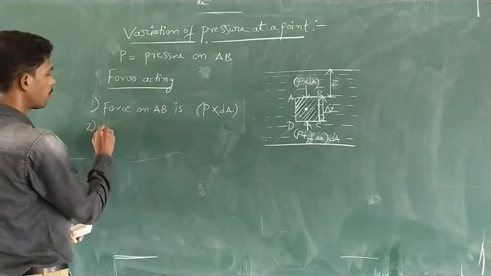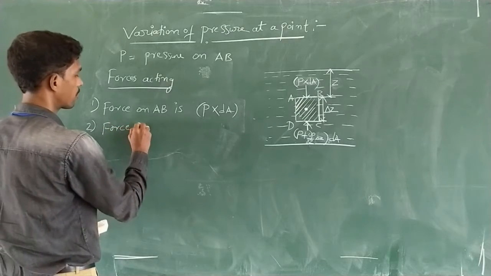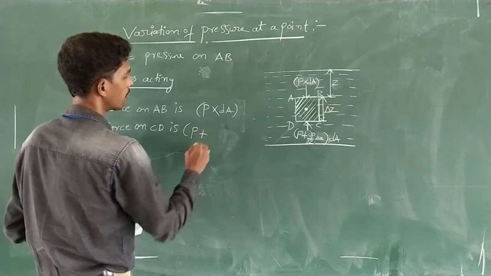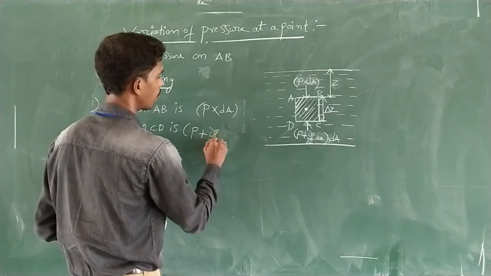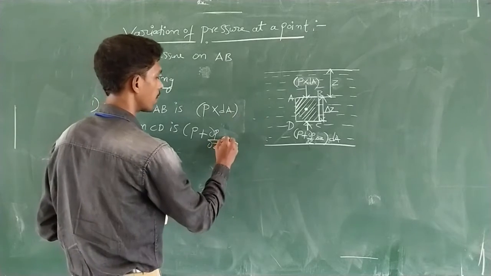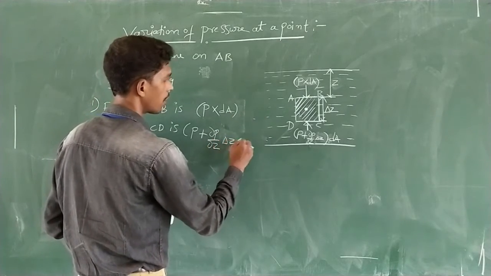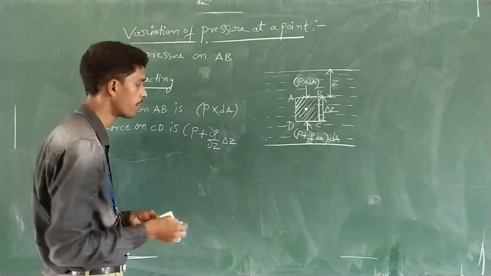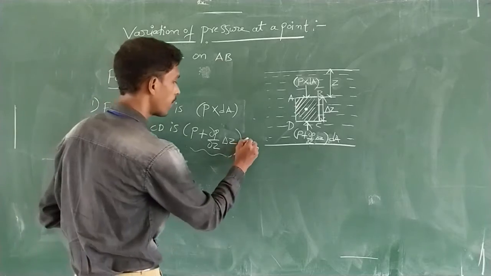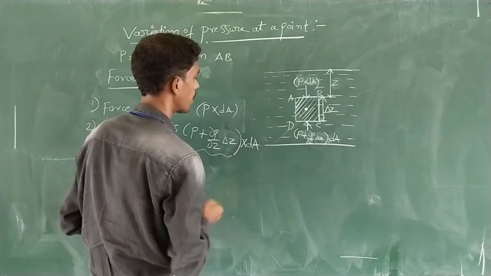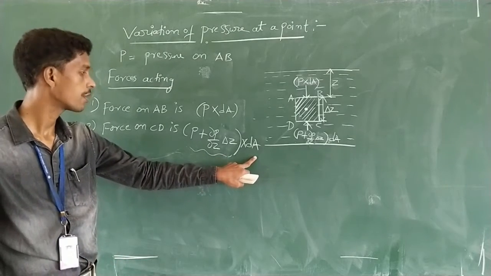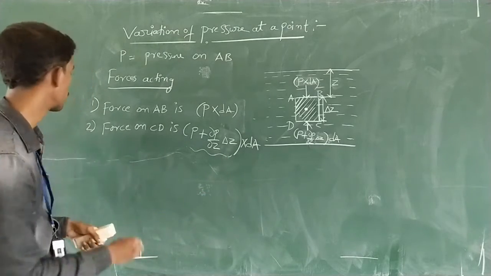So first, what is the force over here? Force on CD is the actual pressure plus the amount of increase, that means the rate of change of pressure with respect to the depth, and it also depends upon the element height, multiplied by delta Z. This is the pressure, multiplied by the area dA. So this entire expression gives you the force at the bottom base, right?